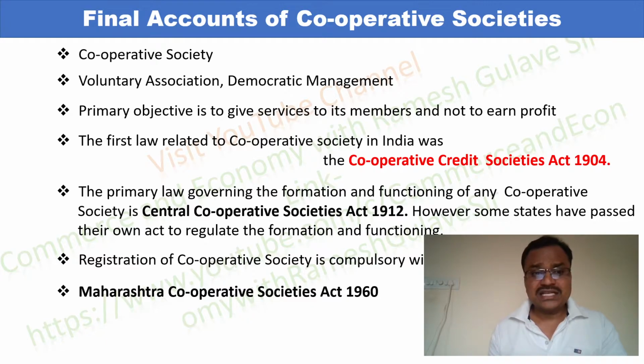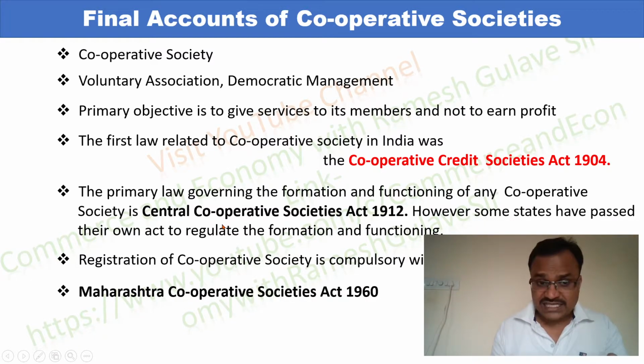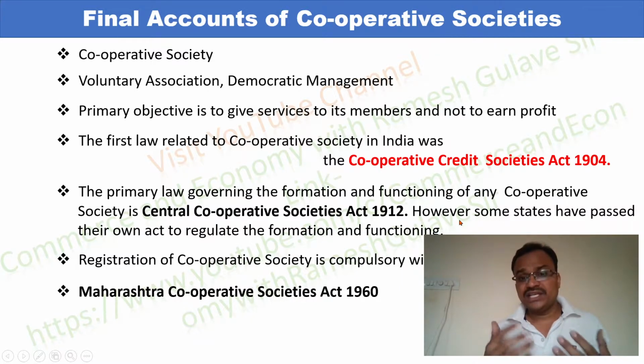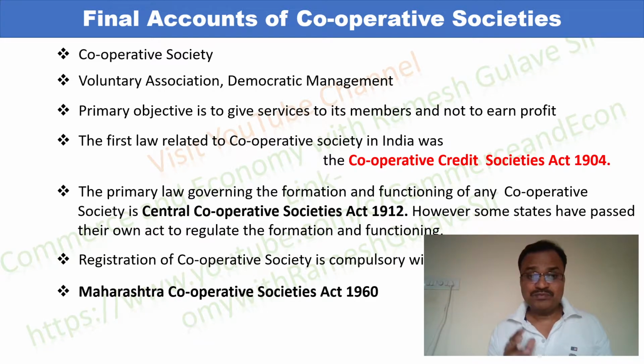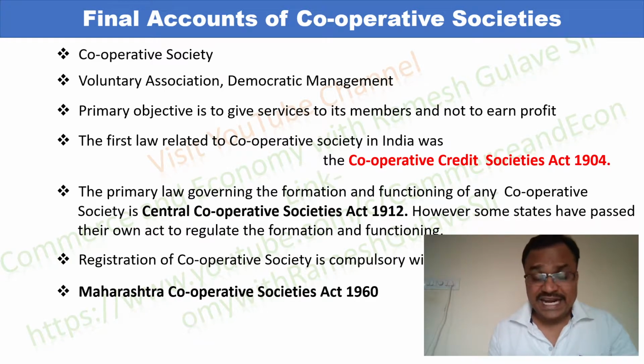See, in Maharashtra there is a separate act, the Maharashtra Cooperative Societies Act. We discussed that there is a central act at the national level, the Central Cooperative Societies Act. However, this act gives freedom to states to frame their own laws, and because of that, various states in India have framed their own laws.